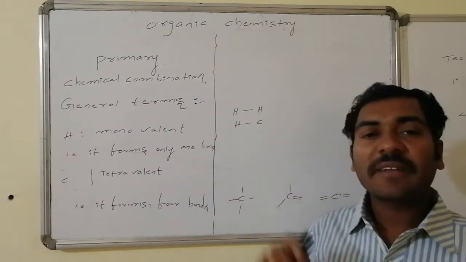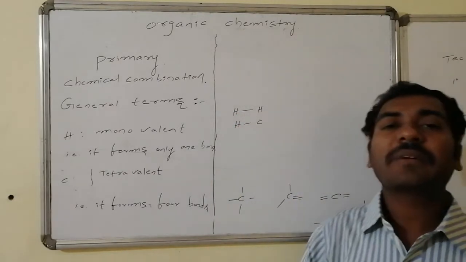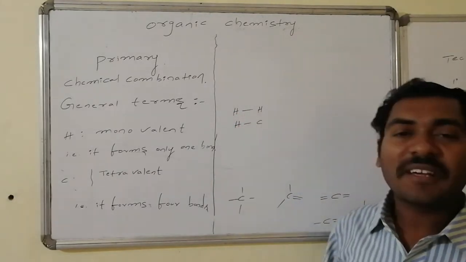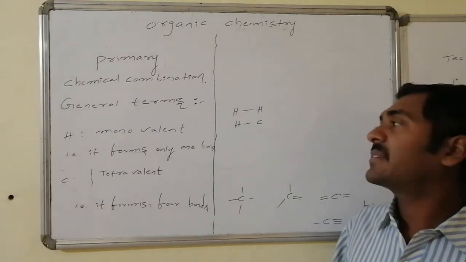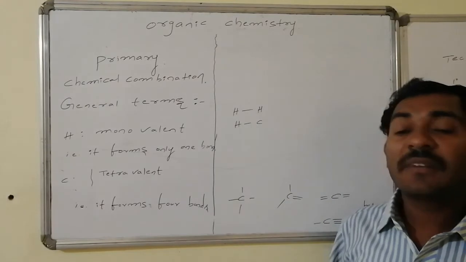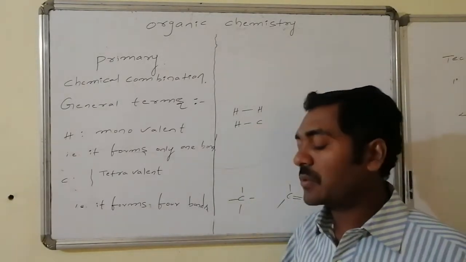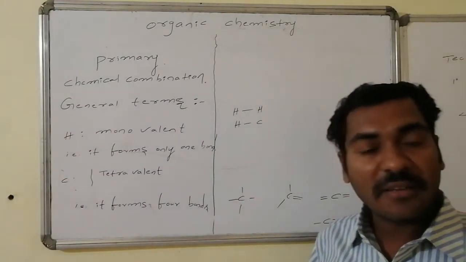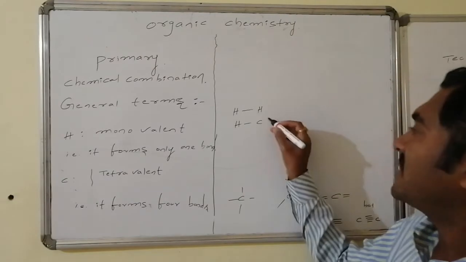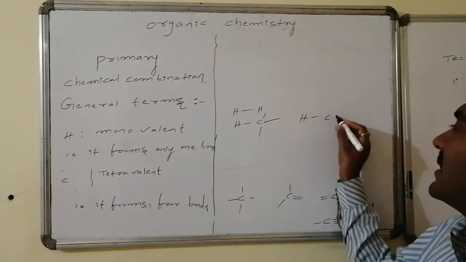It doesn't have any ability to form connectivities with the others. As a result, it can never be part of organic chemistry. This is hydrogen molecule. Whereas if hydrogen chemically combines with the carbon, yes, it can connect with the carbon. Carbon can have the 4 tetravalencies. Out of those 4 tetravalencies, the remaining 3 can be sigma bonds. Or in the remaining 3, it can be a situation like this. Else, it can be a situation like this.